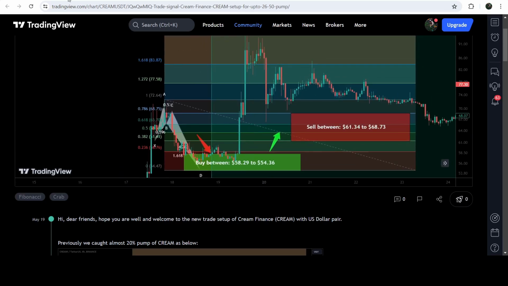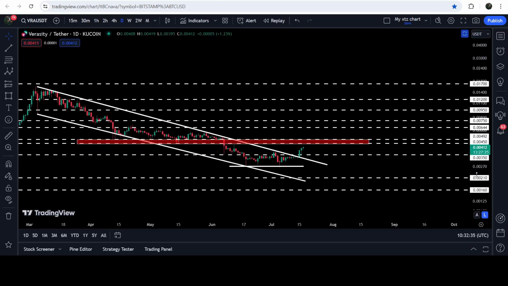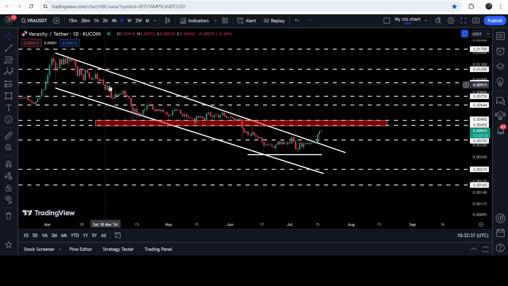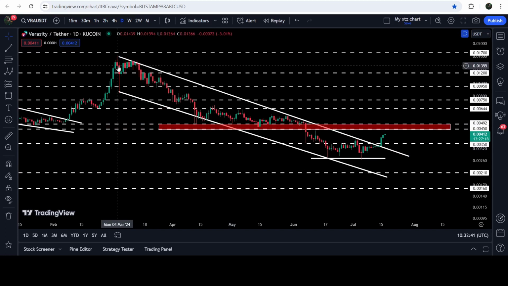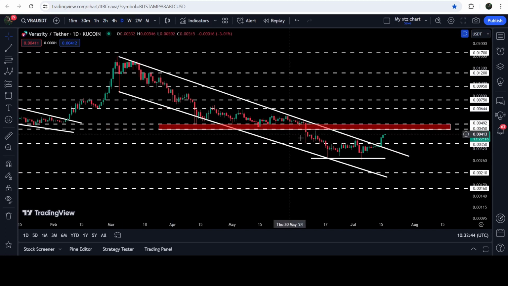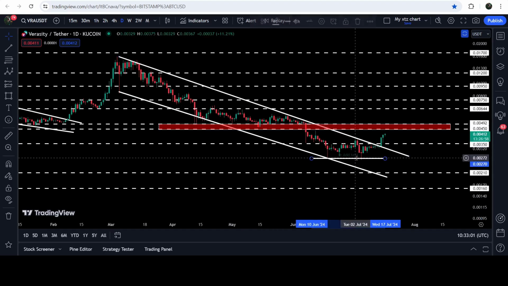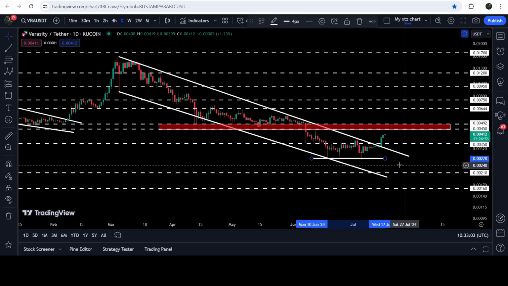Now let me take you to the live chart of Verasity. And here you can see that Verasity has recently broken out of the resistance of a very long-term down channel. You can see that for the past several days, since after 4th of March 2024, it was moving inside this channel. And while moving inside this channel, we lost this very significant support zone that starts from $0.009492 and goes to $0.00450. And after the breakdown, you can see that here recently we found a short-term support at $0.0027.